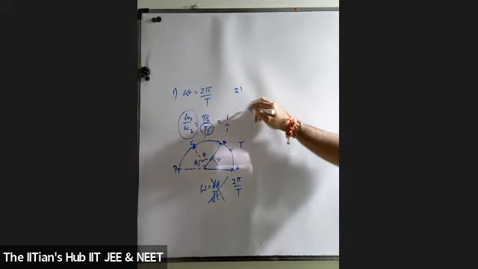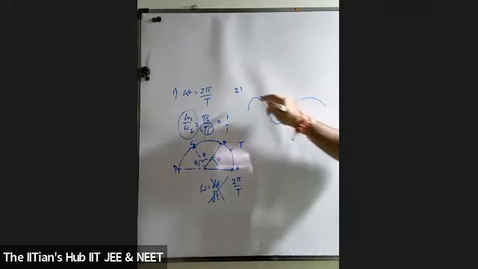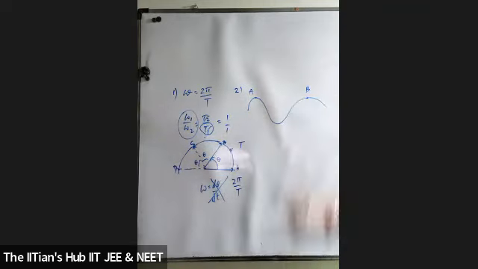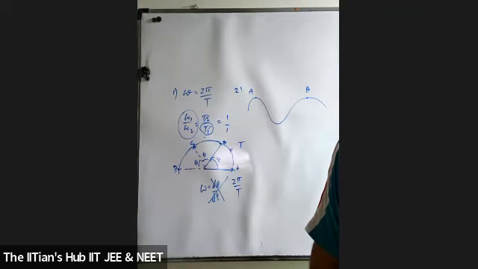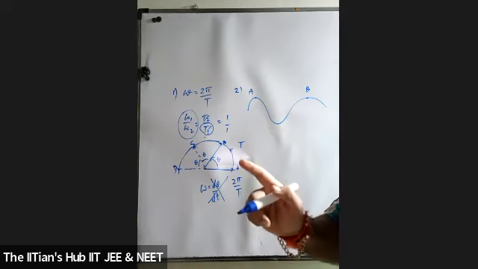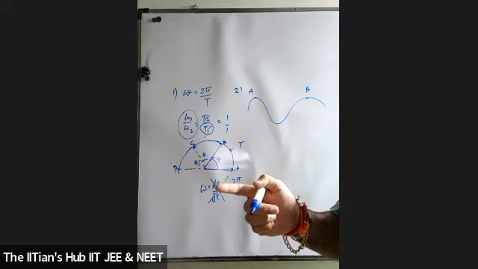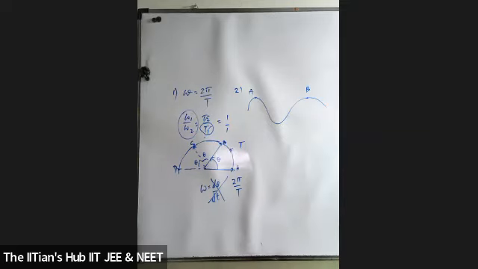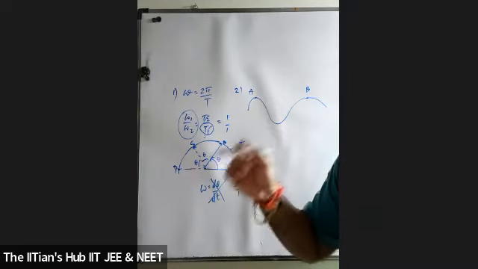Second question. This is point A and this is point B. A car moves at a constant speed on a road as shown in the figure. The normal force by the road on the car... Who's answering for this? Sir, I am answering. Okay, what exactly do you mean by the term normal force? Can you tell me that? Sir, it's the force which is acting between two surfaces in contact, perpendicular to the surface. Absolutely correct. And it's passing through the center of gravity of the body.